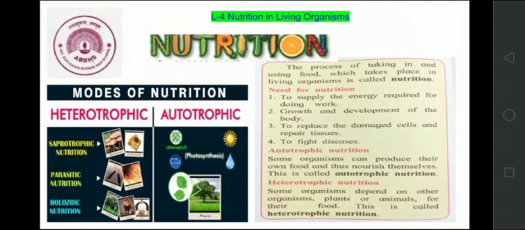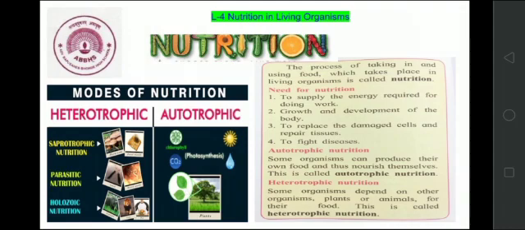Now, types of nutrition. There are two types of nutrition, autotrophic nutrition and heterotrophic nutrition. Some organisms can produce their own food and thus nourish themselves. This is called autotrophic nutrition, and the organisms are called autotrophs. Some organisms depend on plants and animals for their food. This is called heterotrophic nutrition. Heterotrophic nutrition can further be classified into three types, as you can see here: saprotrophic nutrition, parasitic nutrition and holozoic nutrition.